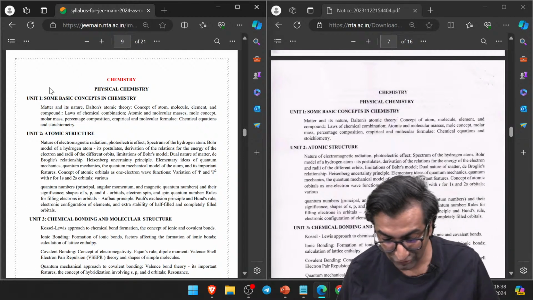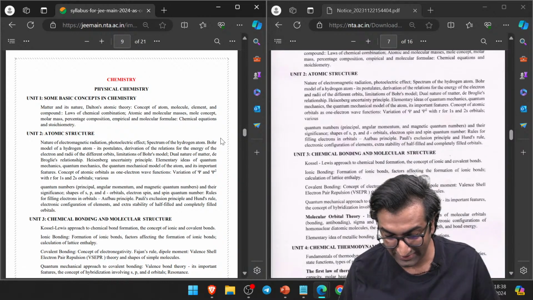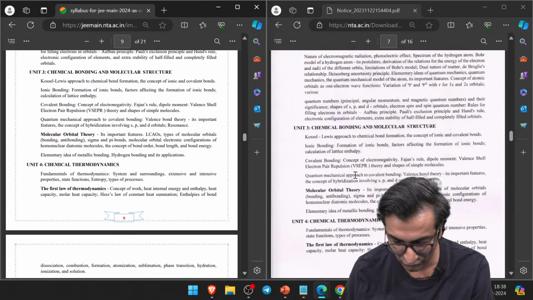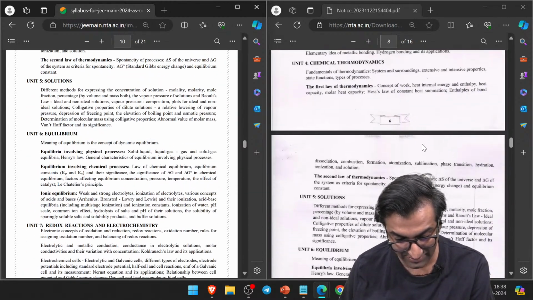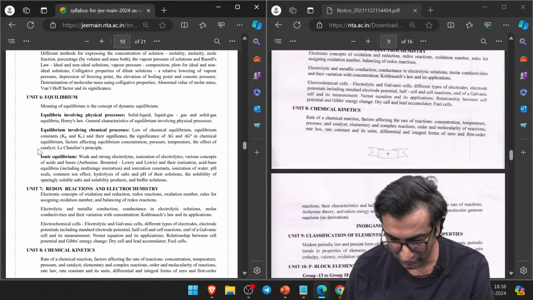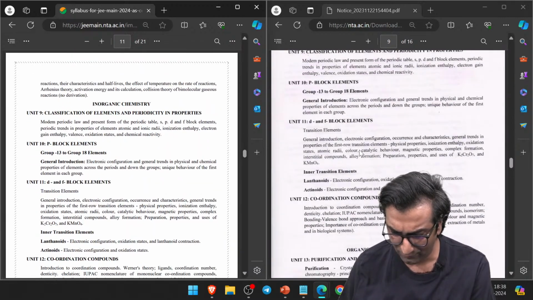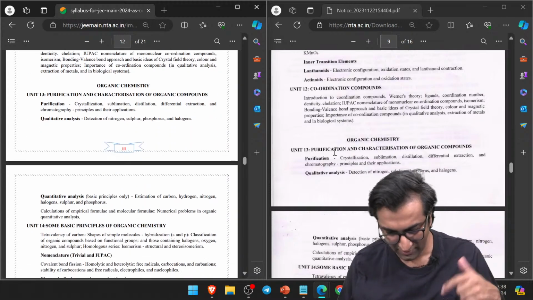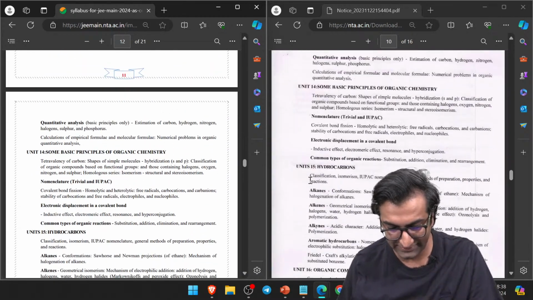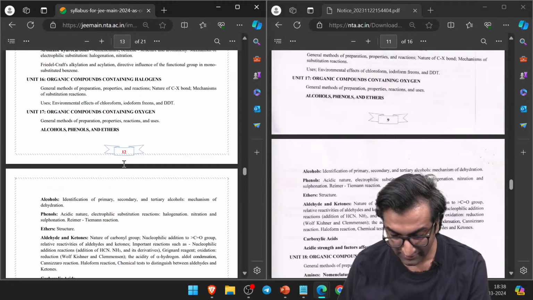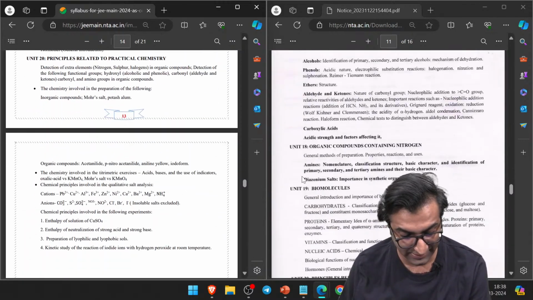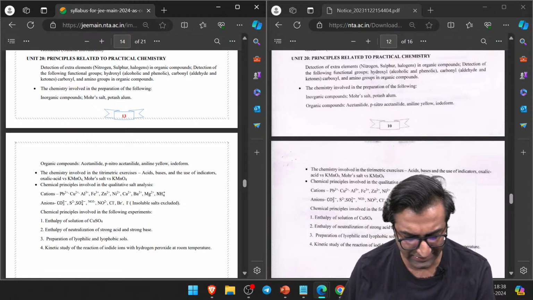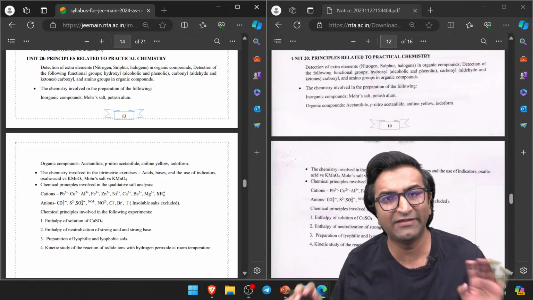Okay, it's exactly the same, word to word. The font is a little different, the NEET one looks like a photocopy, and this one is like a proper printout. Look at this. The syllabus is exactly the same, all right. Solutions to equilibrium, you scroll down. I'm just going through this properly. You can download and look at it at ease, all the links are in the description of all the videos, right? All these links are there, okay? Syllabus links, everything is there, and it's exactly the same. The only thing that's new to some of you is the principles related to practical chemistry, and this is across NCERT itself. There are some new things, everything is in NCERT.